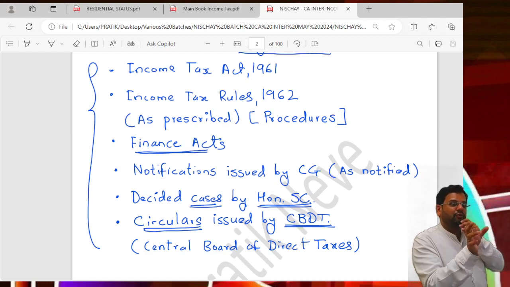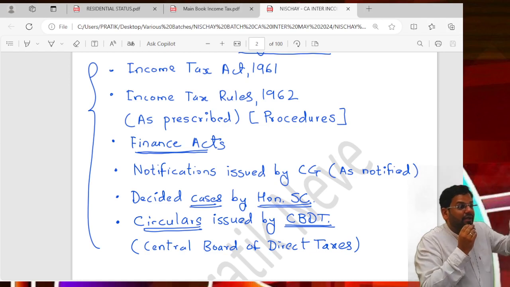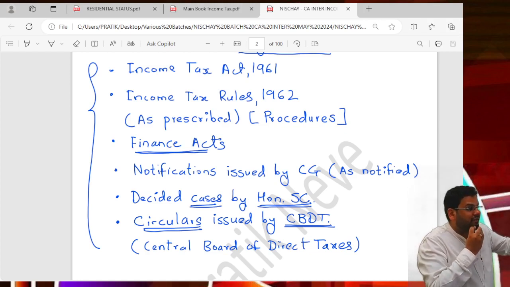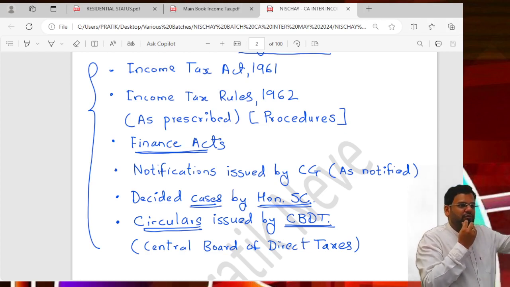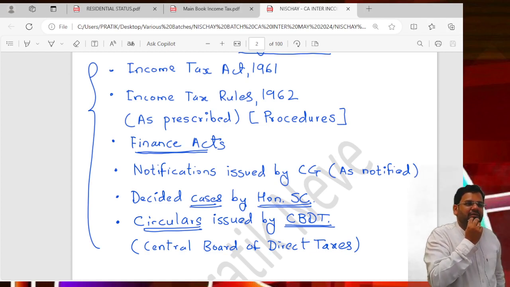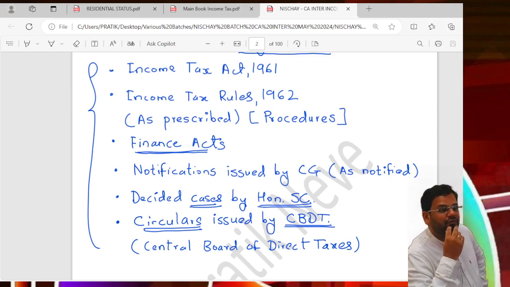What is applicable for you? The Income Tax Act 1961 amended up to Finance Act 23. In 24 also there was one budget, but that budget is not applicable to you because you have PY 23-24, AY 24-25, that is, all amendments made up to Finance Act 23.